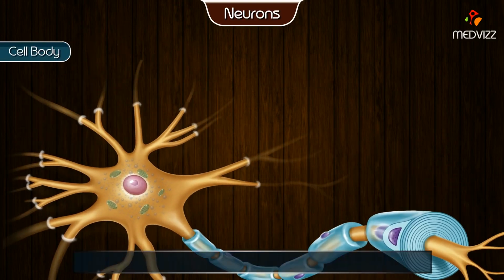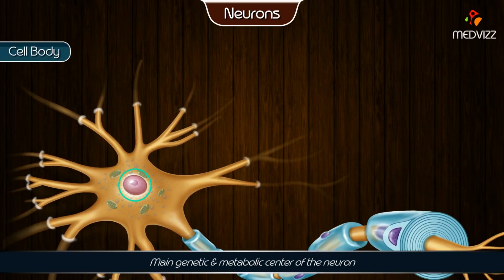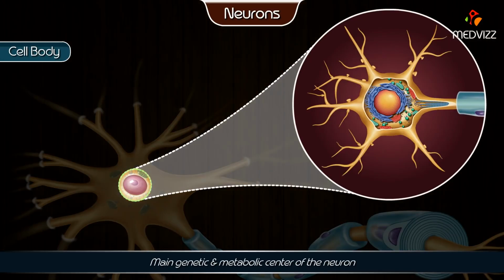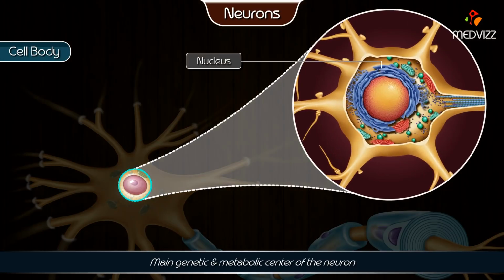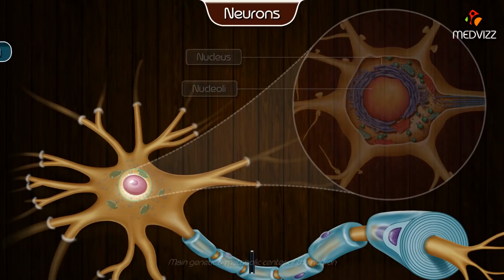The cell body. It is the main genetic and metabolic center of the neuron. It consists of the nucleus and nucleoli.